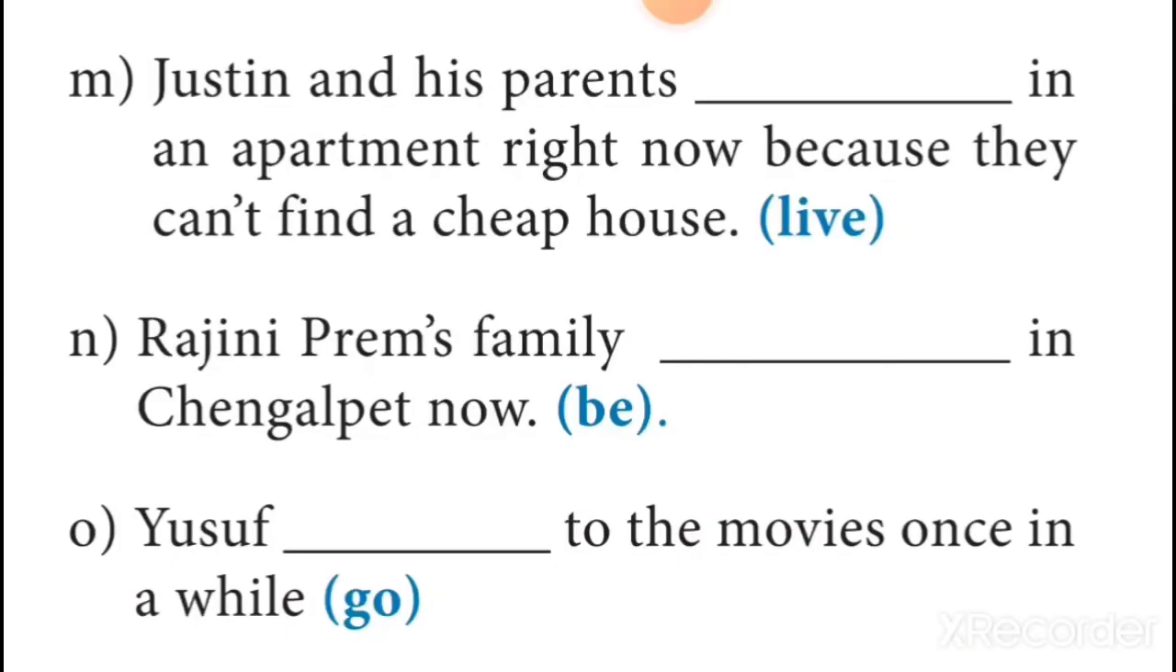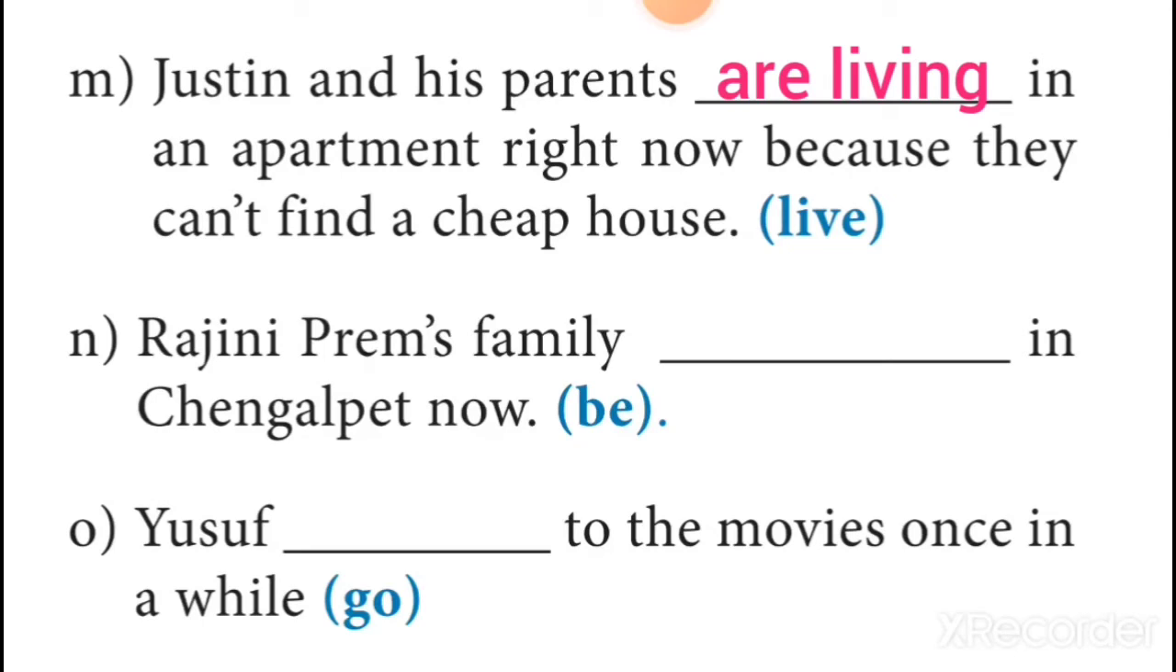Now, the next sentence, M. Justin and his parents dash in an apartment right now because they can't find a cheap house. The V1 within the brackets is live. In this sentence, the keyword is now. It suggests that it should be written in present continuous, and so the answer is are living, because the subject is parents, it is plural, and so we choose are. So the sentence goes like this: Justin and his parents are living in an apartment right now because they can't find a cheap house.